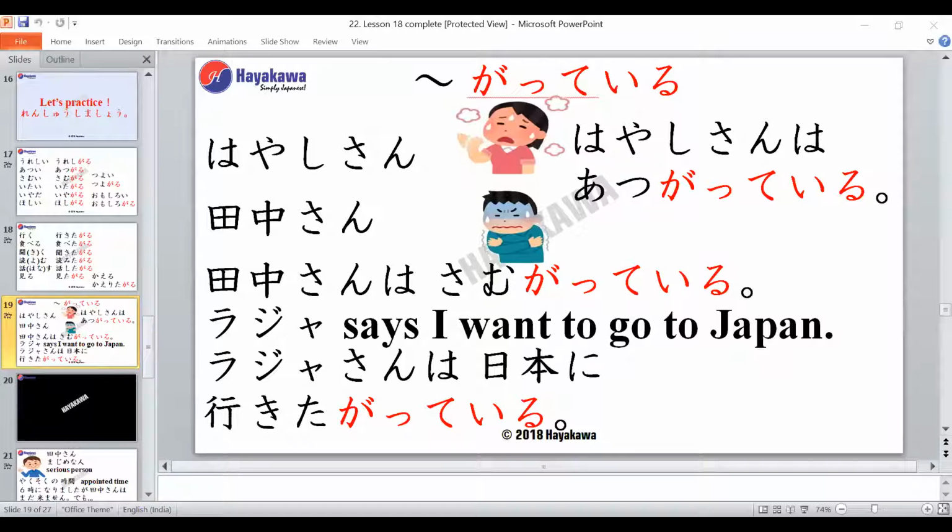Now, if we want to say in Japanese that Raja-san says, I want to go to Japan, how do I say that Raja-san wants to go to Japan? Raja-san wa Nihon ni ikitagatteiru. Very good, Siddharth-san. So it becomes Raja-san wa Nihon ni ikitagatteiru. Any doubts regarding this? No. Has everybody understood this?